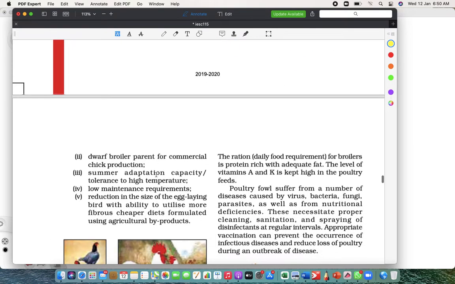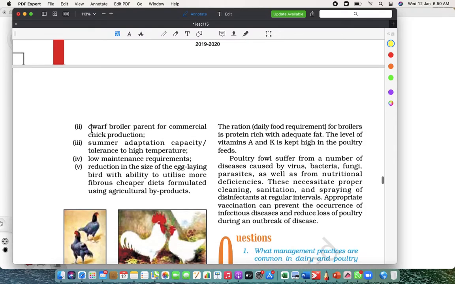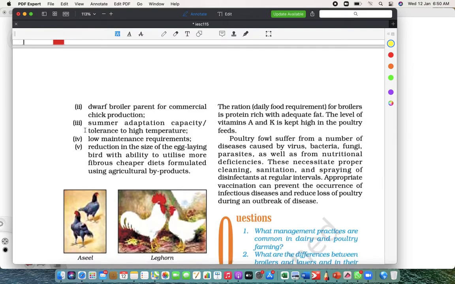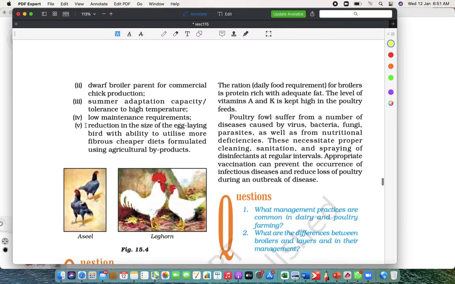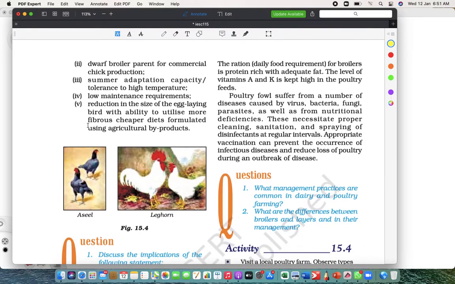Dwarf broiler parents are used for commercial chick production. Dwarf broilers are just broilers. They don't lay eggs. They are just for chicken production, right? Summer adaptation capacity: in summer, the death rate increases, so basically we are making them such that they do not die in that. Low maintenance required. And a reduction in the size of the egg laying bird, with ability to utilize feed.